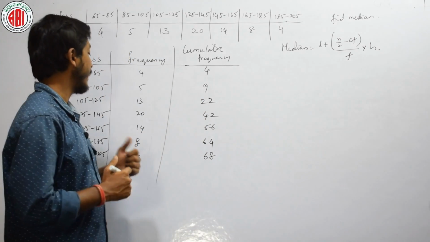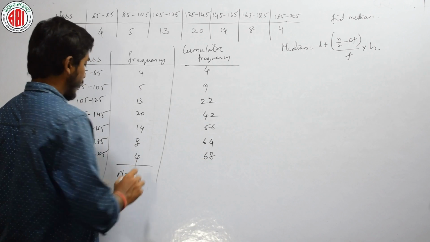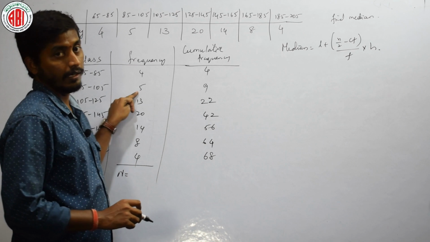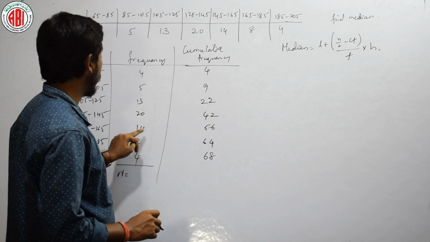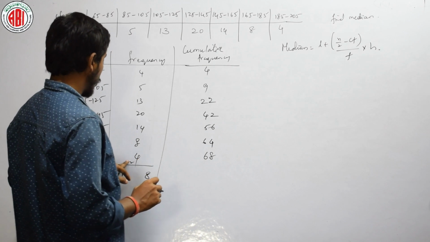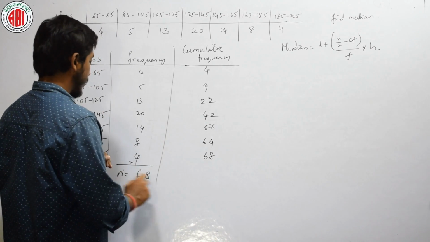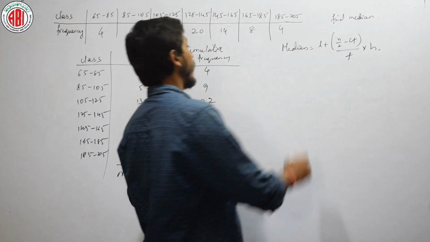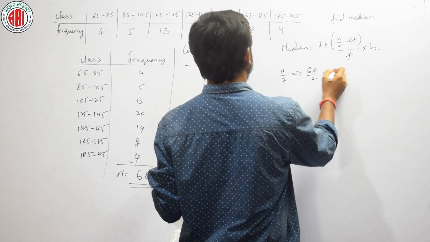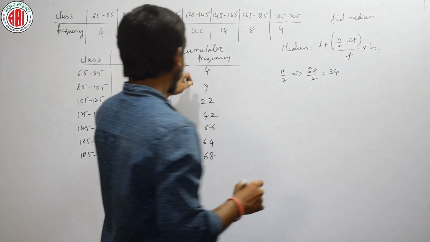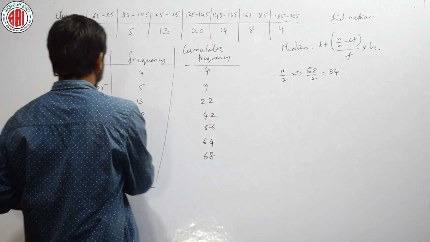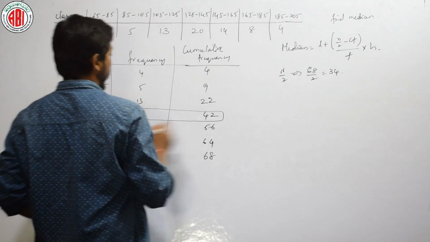Then how to find the median class? In order to find the median class, we have to find n here. N is nothing but the total frequency. Let us add now. 68 is total n. In order to find the median class, I have to find n by 2 value, that is 68 by 2, which is 34. Where does this 34 lie? In Cf, let us check. 34 lies between 22 and 42, right? Therefore, this will be your median class.